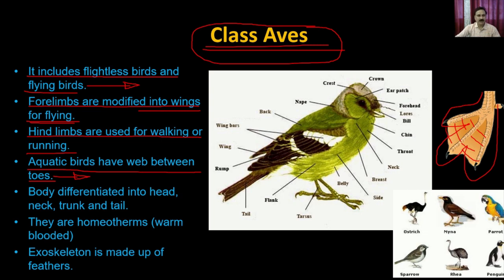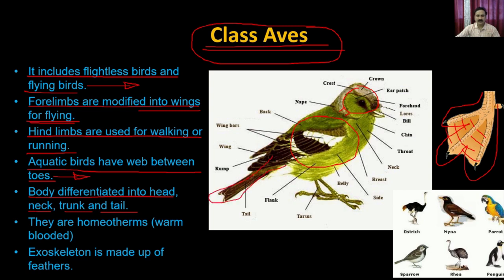The body is differentiated into head, neck, trunk, and tail. So it has four portions. It has the head, right? So this is the head. Then the head is followed by a very tiny neck, right? And then it has the trunk. This is the main body, which is called the trunk. And then it also has the tail.